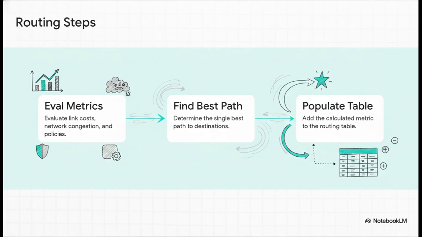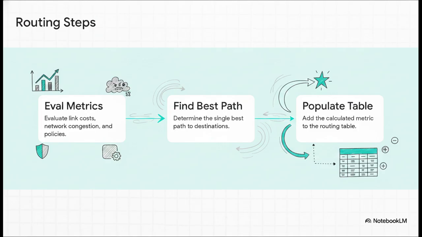The router evaluates metrics. It looks at the cost of a link, meaning, is this path a high-speed fiber optic highway where data can fly at the speed of light, or is it a slower, older copper dirt road? It checks for current congestion to avoid digital traffic jams, and it strictly follows specific administrative preferences. For instance, maybe the IT teams set a policy saying all financial data absolutely must flow through a specific secure firewall. Based on all those evaluated factors, Step 2 is determining the single absolute best path.